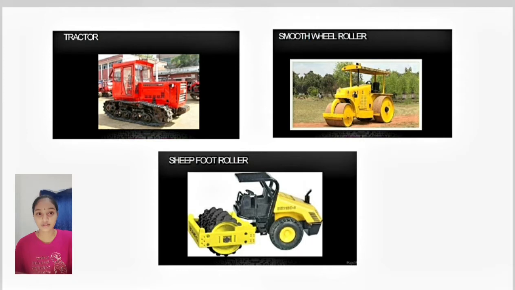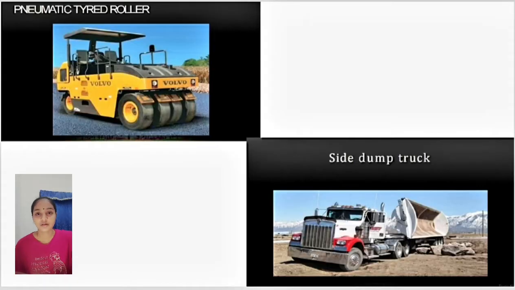Smooth wheel rollers, used for ordinary rolling work where deep compaction is not required. Sheep foot rollers, for compacting earthwork in embankments and canals where compaction deep into the layer of the earth is required. Pneumatic tire rollers, most suitable for compacting fine-grained soil and well-graded sands.